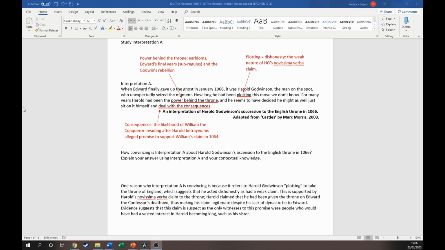So what I want you now to do is to read through my answer, and in the space on the bottom of the sheet, I want you to explain why it's a strong answer. Now, everybody can start off with this point that ideally there would be 2 paragraphs, but there's only 1 because it's an example. So pause the video, read through my model paragraph, write down why it's good.